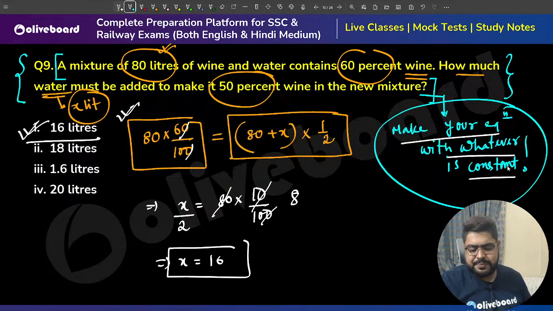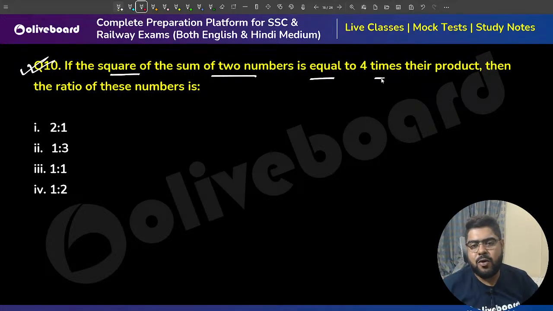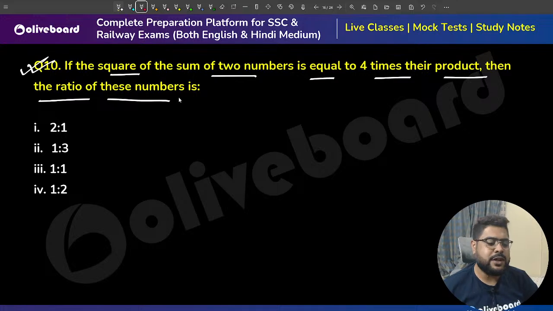Chalo, sir, next one. Quickly. Square of the sum of two numbers is equal to 4 times their product. The ratio of the two numbers.